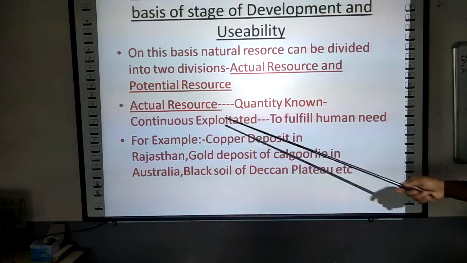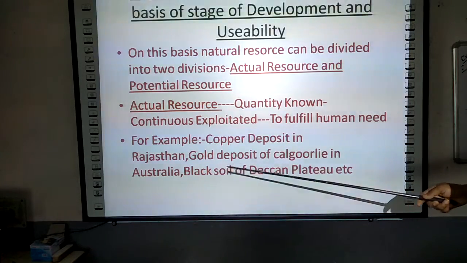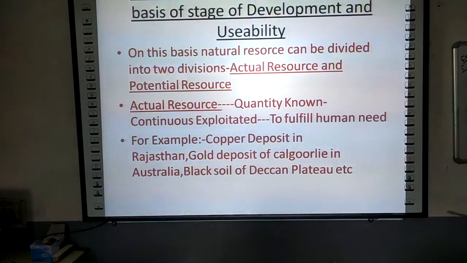An example of actual resources is the copper deposit in Rajasthan, and we know the scientists are always trying to find out for how much time it can be used, meaning what time it will take to get exhausted. Now see the gold deposit of Kalgoorlie in Australia.